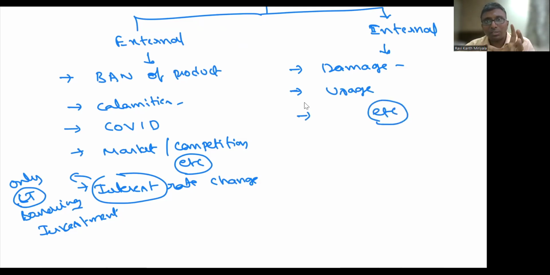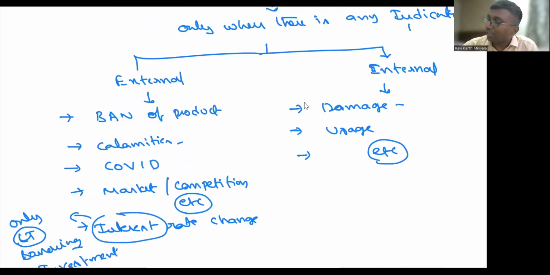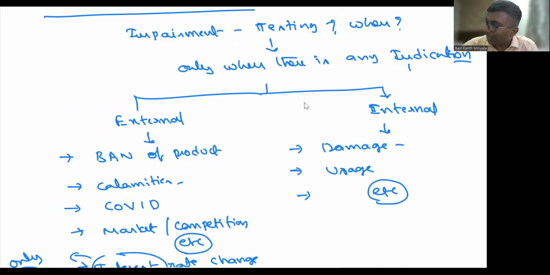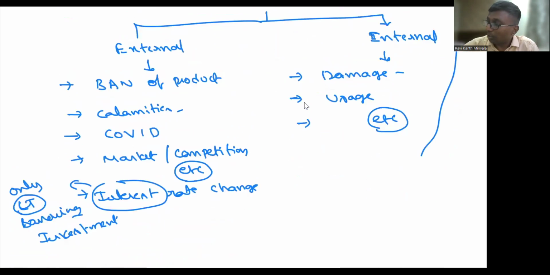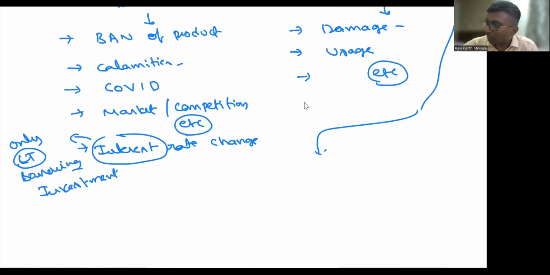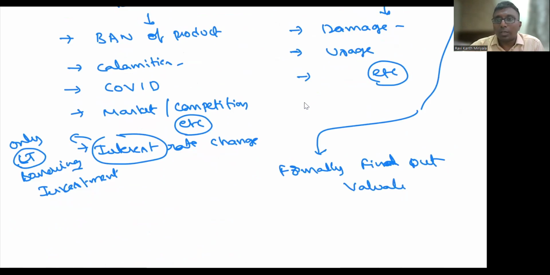If you find any indication that I will not be able to recover this much money which is there in the book value, then you are supposed to test it. Sir, I found indications, whether external or internal. Then what are you supposed to do? You are supposed to formally find out the valuation. Valuation means the calculation of recoverable amount is supposed to take place. I hope you understood.